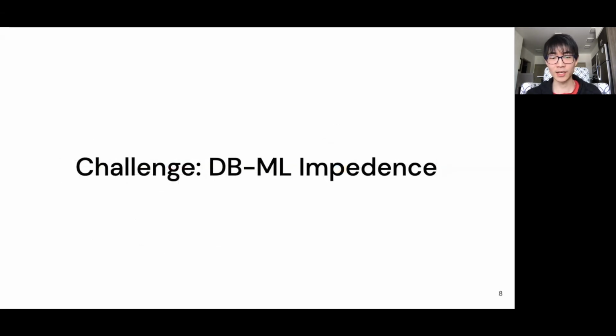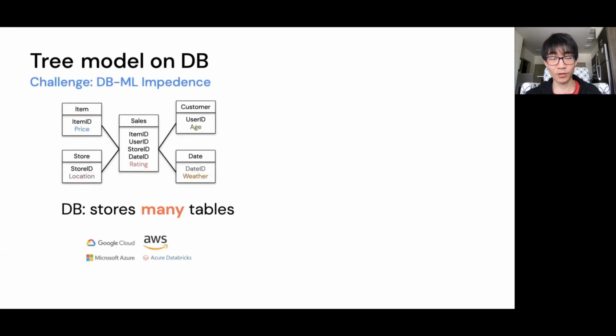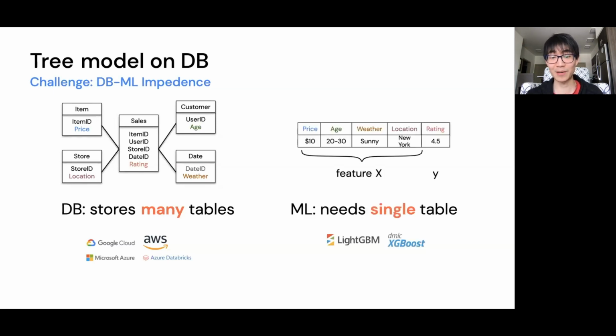So the core challenge lies in the impedance mismatch between how databases and machine learning libraries handle datasets. Databases store datasets across various tables. For your bakery chain, the ratings are in the middle table, but other features like customer age group and the store locations are scattered across different tables. However, machine learning libraries require a single table with both features X and target variable Y as inputs. So this creates a gap between how databases and machine learning structure datasets.